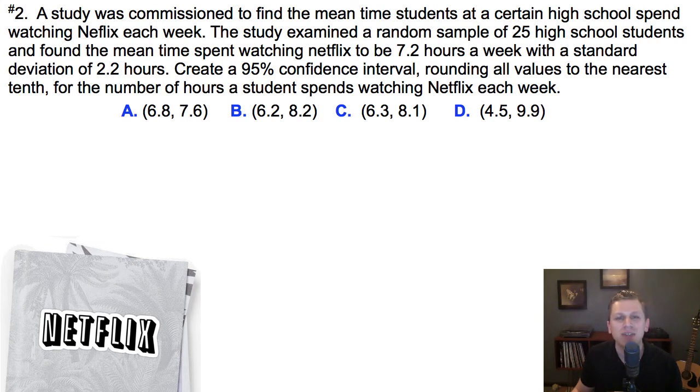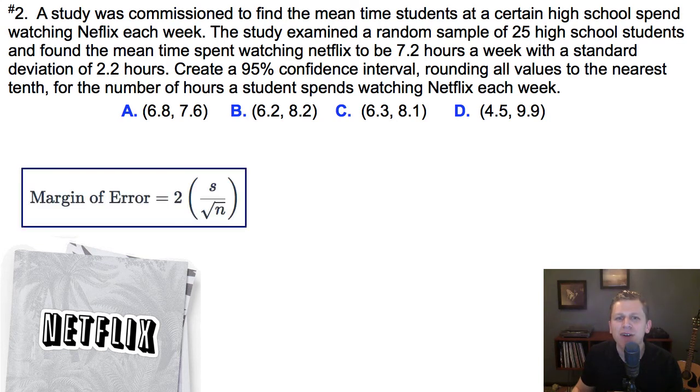In order to find a confidence interval, we first have to find the margin of error. Our formula for margin of error is as follows. Let's write down all of the key information. We need to know the standard deviation for this study, which happens to be 2.2 hours. We should also know how many students were in that sample.